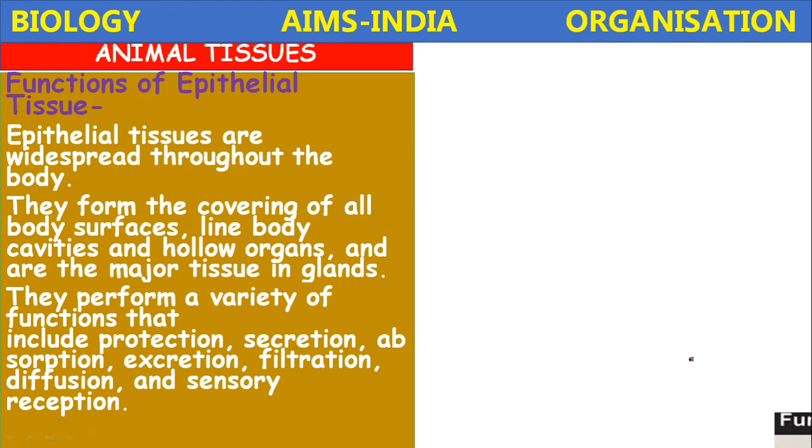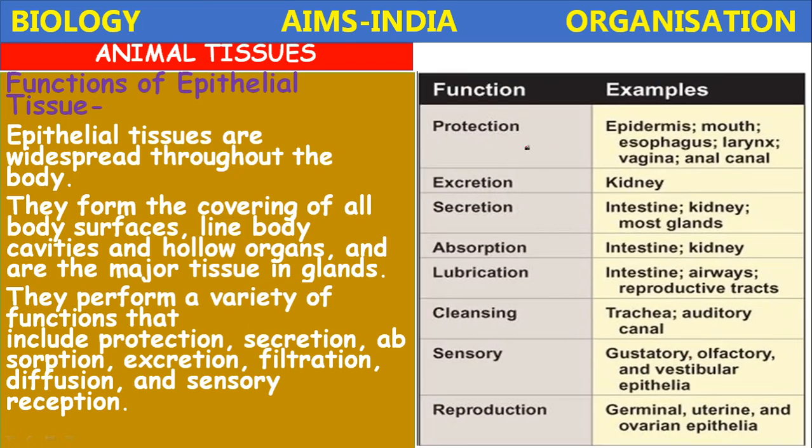The functions performed by epithelial tissue are protection, secretion, absorption, excretion, filtration, diffusion, and sensory reception. See here the protection function. The epithelial tissue present in the epidermis, mouth, esophagus, larynx, vagina in the female, and the anal canal is protective in function. Next, excretion. The epithelium present in the kidney helps in excretion. Secretion. The epithelium present in the glands, intestine, kidneys, pancreas, liver. These are all glands, and they are secretory in function.